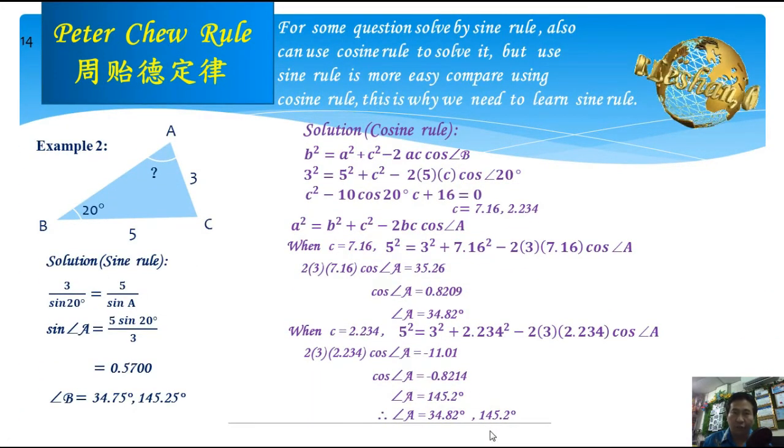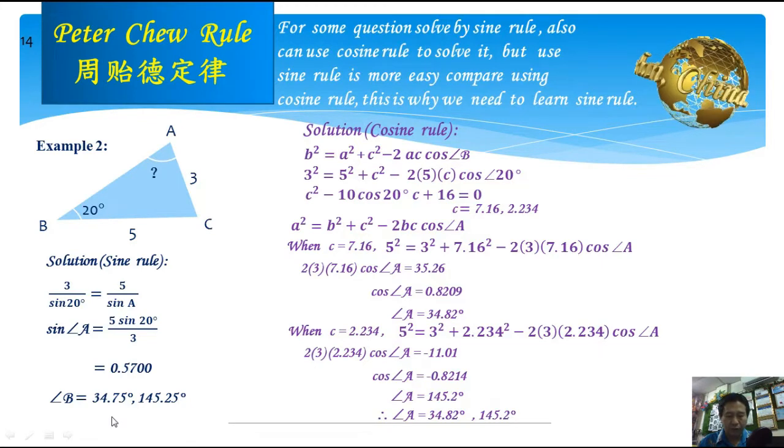This is why we need to learn sine rule. Let us see the next example. If we're using sine rule, we just need to use sine rule once to get the final answer. You see, we just need to use it once, and we can already get the final answer.